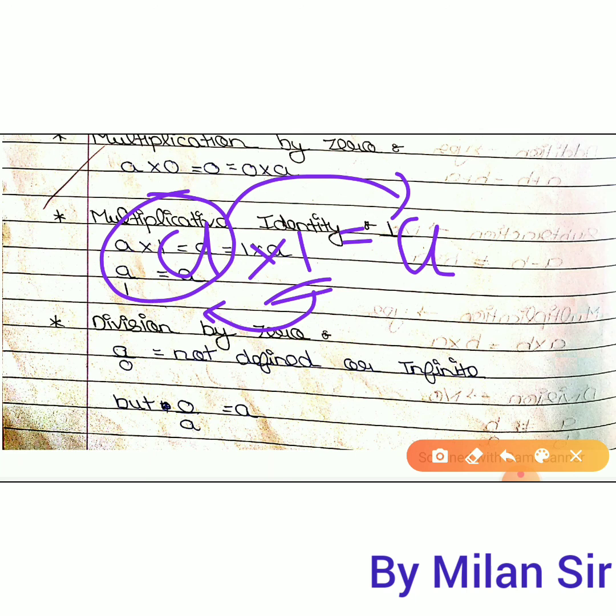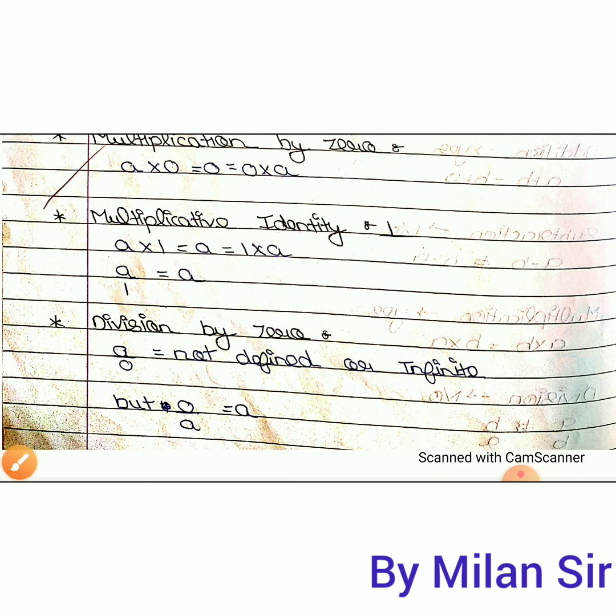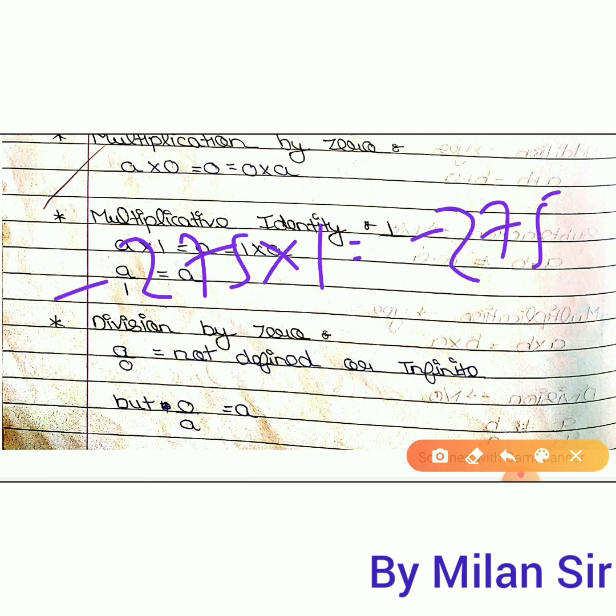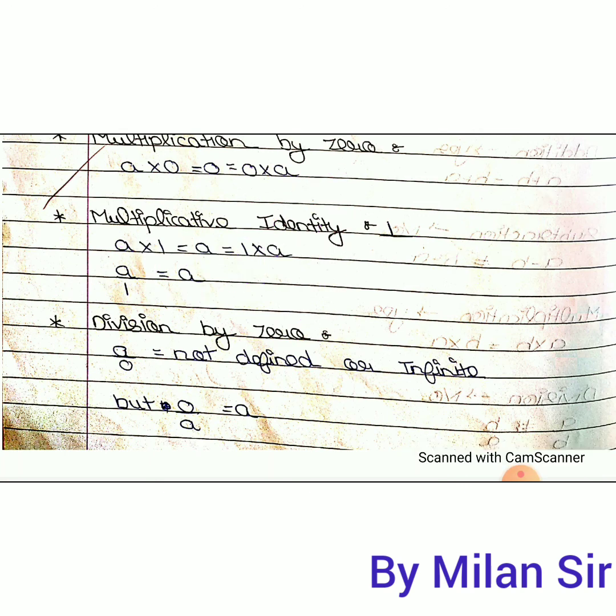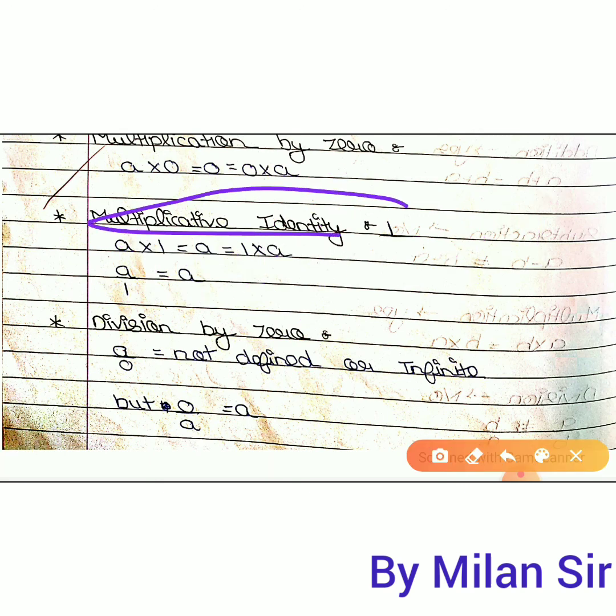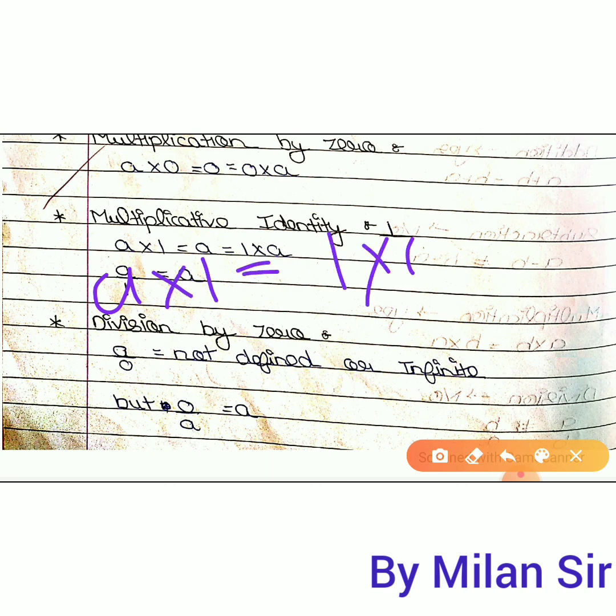Again, identity means same answer. Here we have question a, and we also have answer a. Multiplication with 1 does not affect the question. Any number you have, like minus 275, you multiply with 1, you will get the same answer. That's why 1 is called the multiplicative identity for the integer numbers, for all the numbers. So here it is written a multiply 1, or 1 multiply a, you will get the answer a.